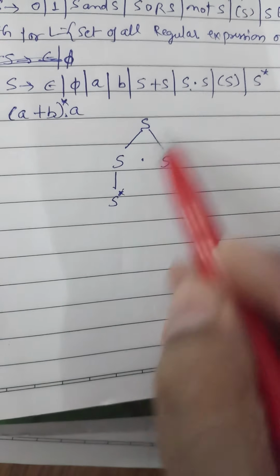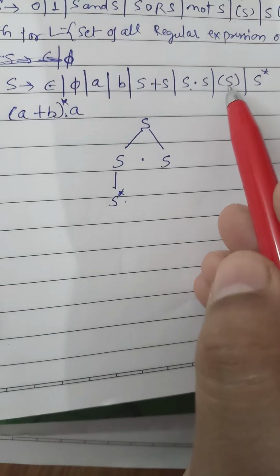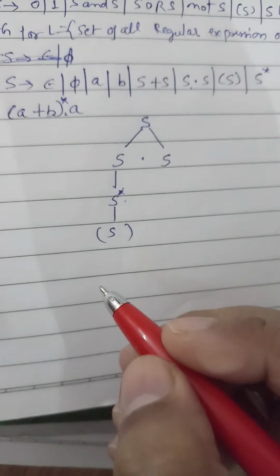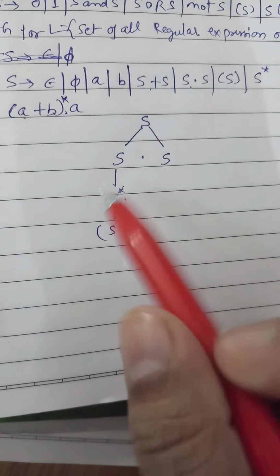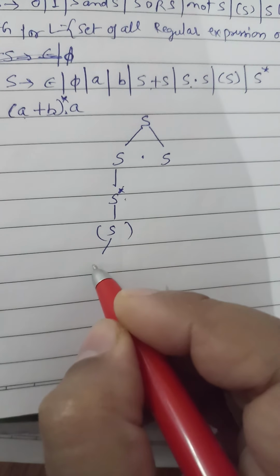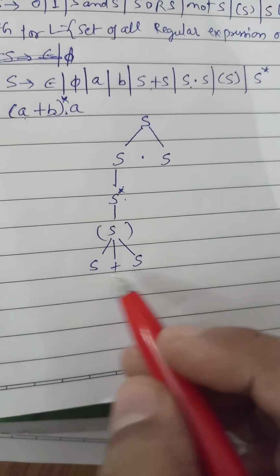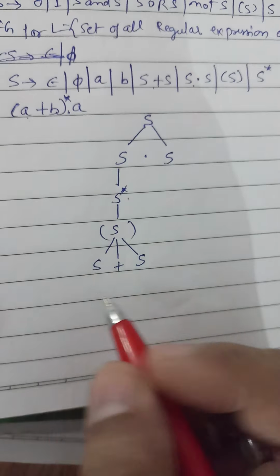First we need dot A, so we will take this production. Then we need a star, so we will write this production. Now we need that bracket, so we will take this production. So we will write like this. Now what we need is A plus B, so we will take this production. So we will write like this, S plus S. Now what we have is alphabet AB, so we will take A and B here.